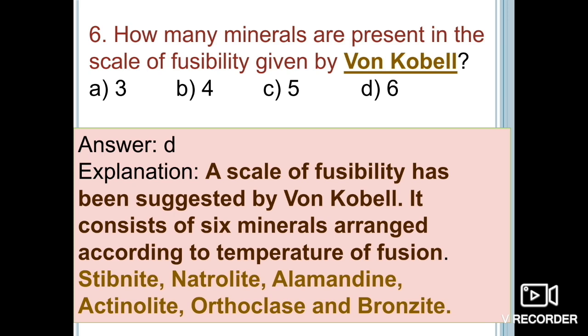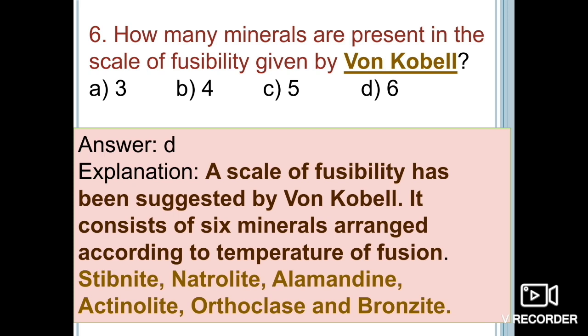Okay, so how many minerals are there? 6 minerals are there. And what was the basis of the classification of that scale? The temperature of fusion was supposed to increase by somewhat equal steps, as suggested by the von Kobel scale, and these minerals are very important.